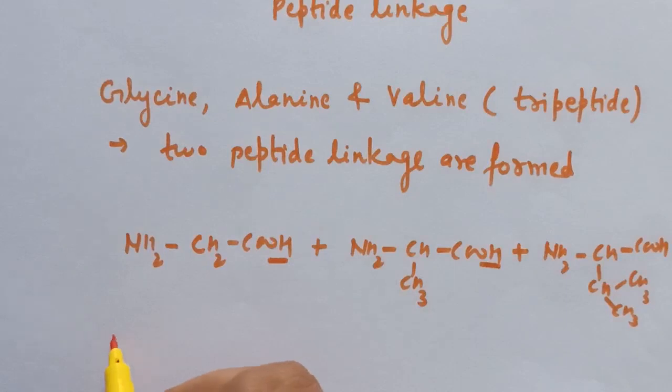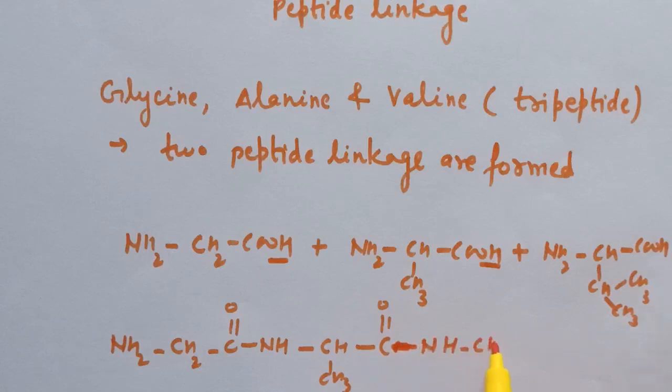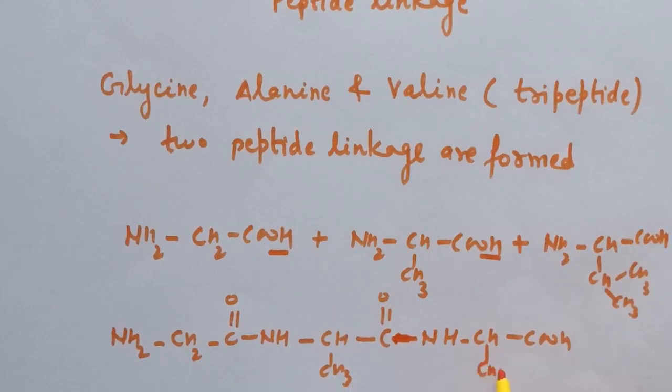So here you will get NH2 CH2 C double bond O, NH CH CH3 C double bond O, NH CH COOH, and CH CH3.